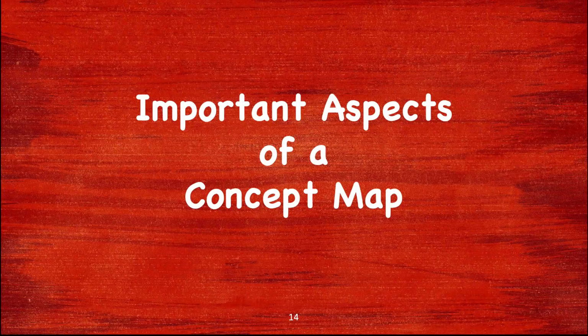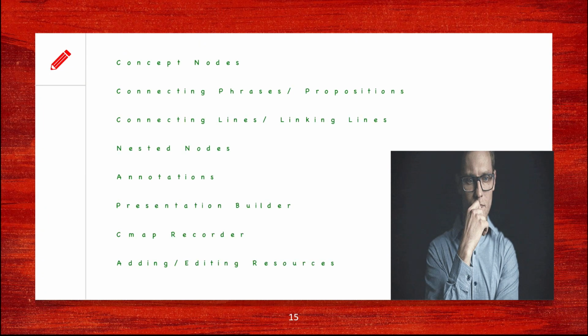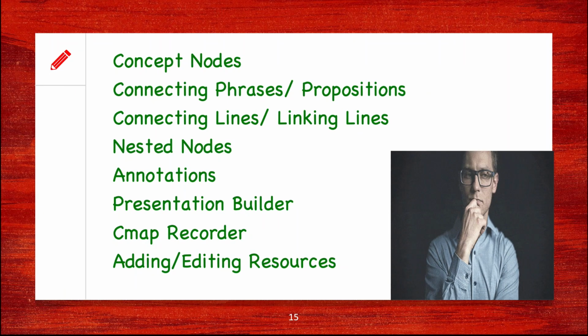Let us move on to our next topic, which is the important aspects of a concept map. What kind of things we shall be designing or learning while we design our concept map. So some of the important bit that you should know before we enter into designing a concept map. Number one, a concept map has concept nodes. As I mentioned earlier, these are those important bits of information that we place within a square or a rectangle or a circular pattern, and the information flows from these nodes.